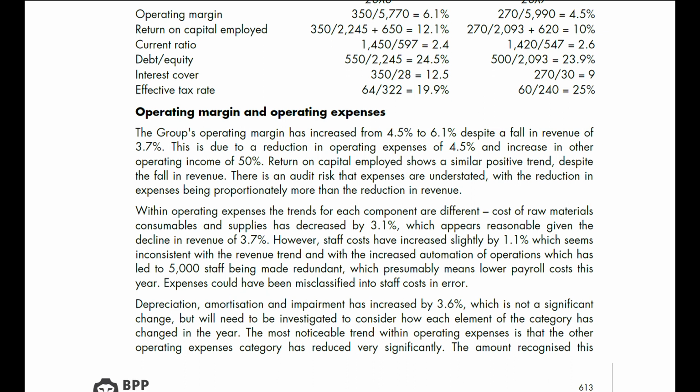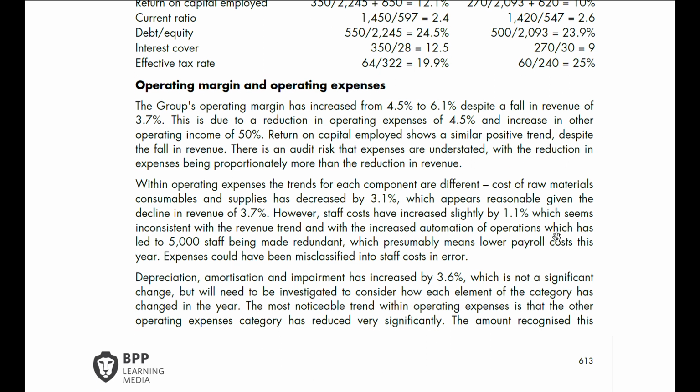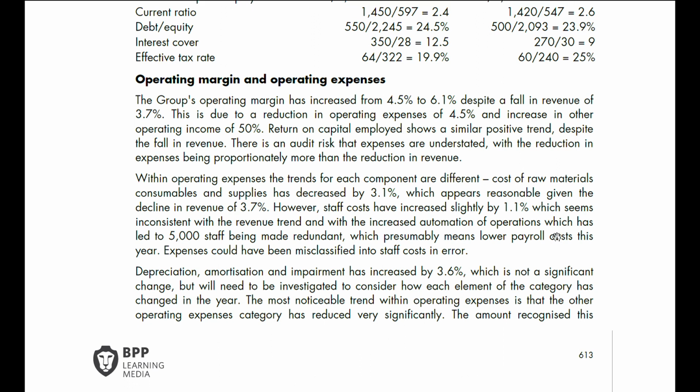The group's operating margin has increased from 4.5% to 6.1%, despite a fall in revenue of 3.7%. This is due to a reduction in operating expenses of 4.5% and an increase in other operating income of 50%.